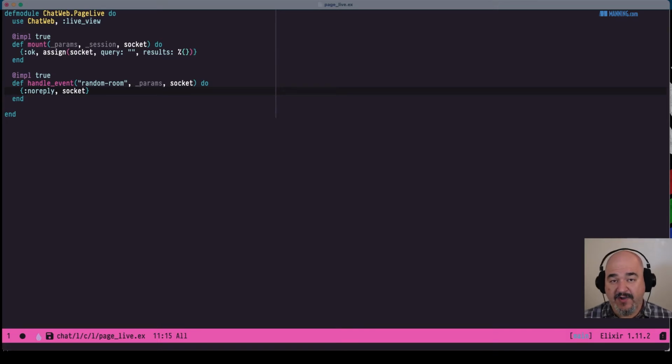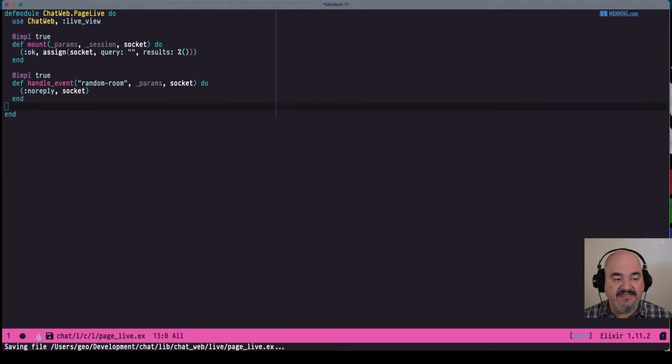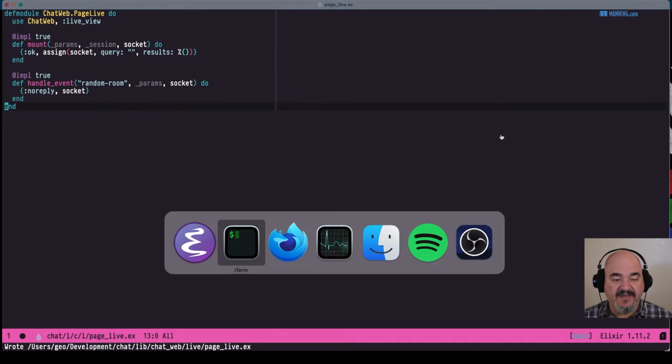And the socket is what tells Phoenix what to do now with that socket. Since Phoenix basically reloops on itself and handles that process over and over, it asks, what's the new state of the socket? In this case, we're just saying the state of the socket was the exact same as the state of the socket you gave us a minute ago. We're going to change that in a minute, but I'll show you what happens if we just define it like this. So I'm going to save that.